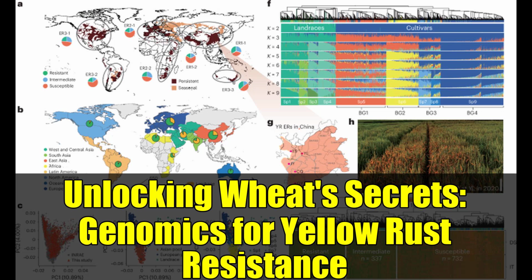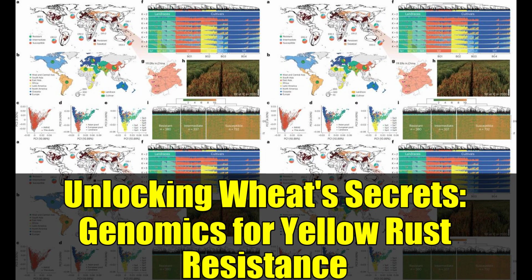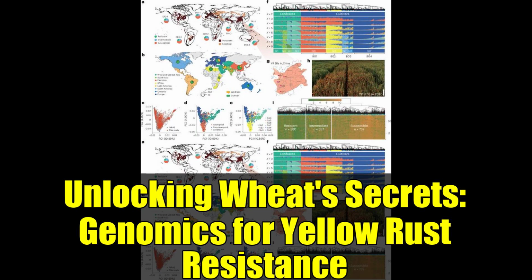Unlocking Wheat Secrets: Genomics for Yellow Rust Resistance. The exploration of genomics has led to the identification of exceptional alleles and genes that confer resistance to yellow rust in wheat, a significant threat to global food security.